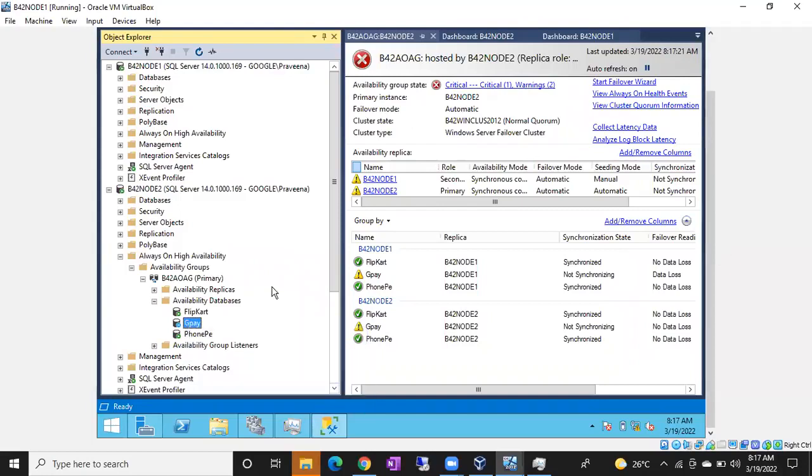But I want to show you this, guys. When data movement is suspended for any database from the AG group, or something happens to a database of the AG group, you can see the status like this, guys. See here, it was showing a red circle, red cross, and you can see critical errors, and everything went to warning states. Which database is creating the problem, you can see using the dashboard, guys.